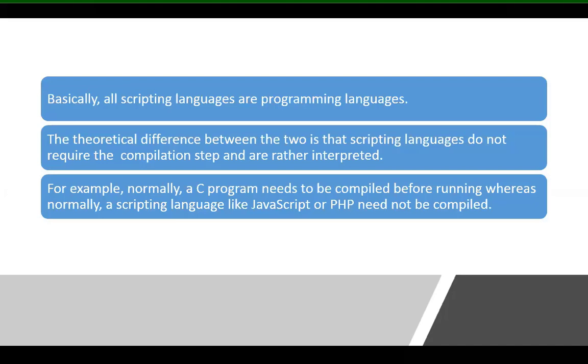Scripting language examples are JavaScript or PHP. The best example is HTML. HTML is an error-free language. Why is it said to be an error-free language? There is no need of any compilation process and all those things. So HTML is an error-free language. It is a scripting language. JavaScript is also a scripting language.